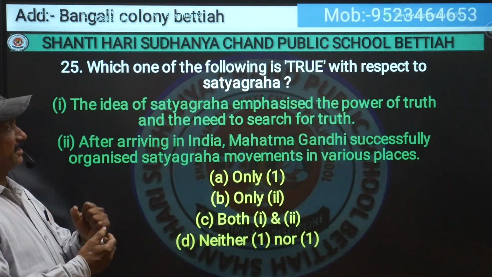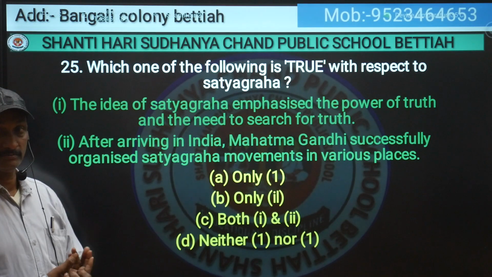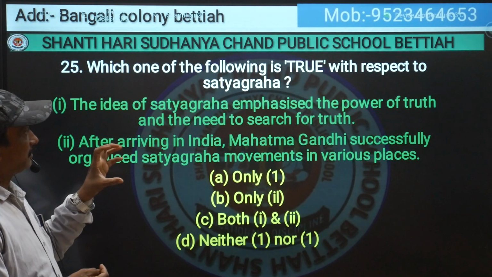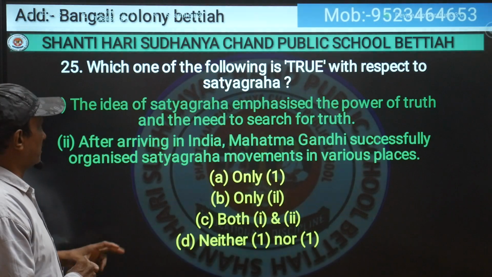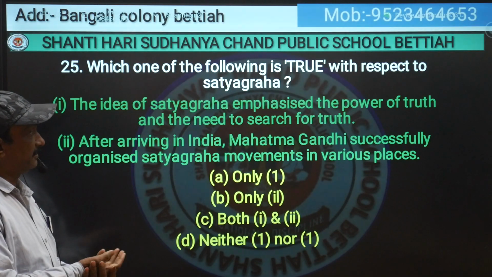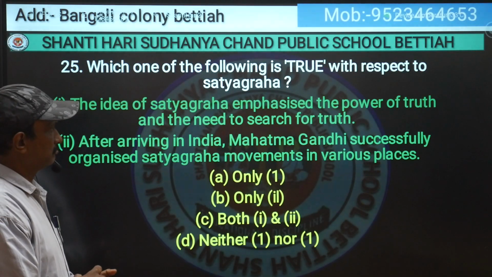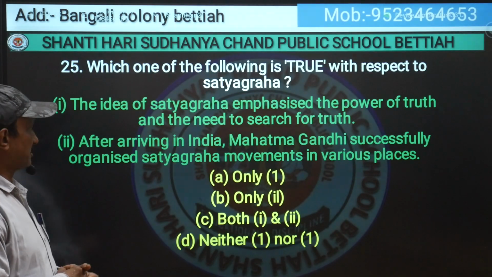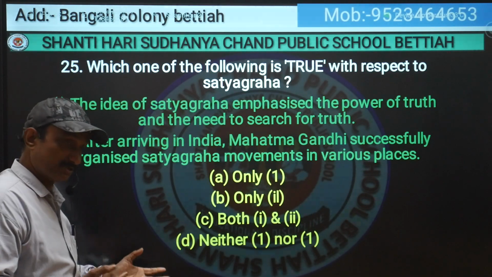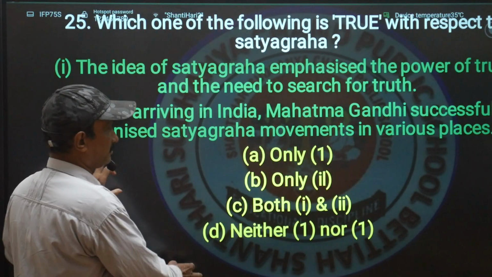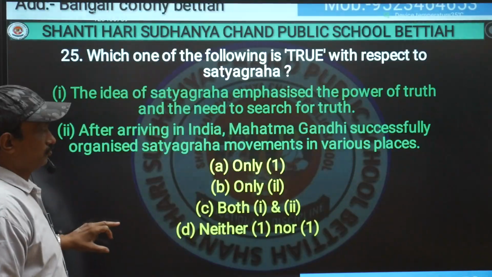Which one of the following is true with respect to Satyagraha? Gandhiji started several Satyagrahas. So what will be true in respect of Satyagraha? The idea of Satyagraha emphasized the power of truth and the need to search for truth. That is also correct. After arriving in India, Mahatma Gandhi successfully organized Satyagraha movements in various places. So the correct option will be both 1 and 2.